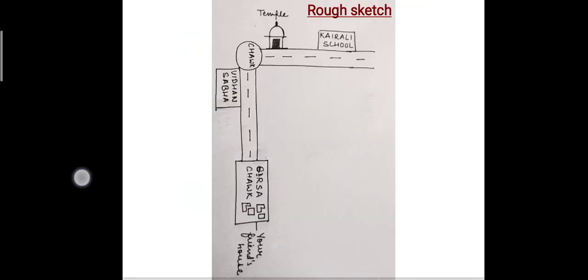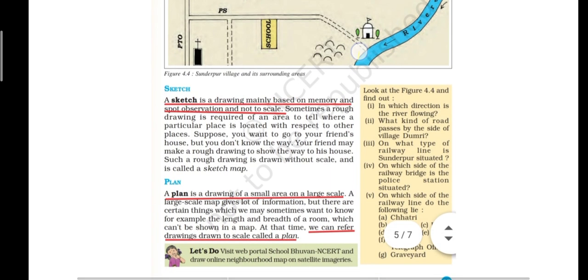So this is what a sketch is and what a plan is. A sketch is a drawing which is based on our memory and spot observation, and it is not drawn using a scale. On the other hand, a plan, children, is a drawing of a small area on a large scale, and a plan uses a scale. In a sketch we don't use a scale, but in a plan we use a scale. So this is about a sketch and a plan.